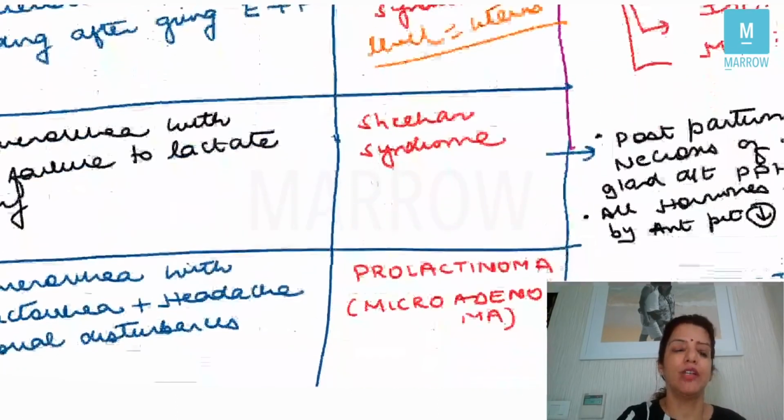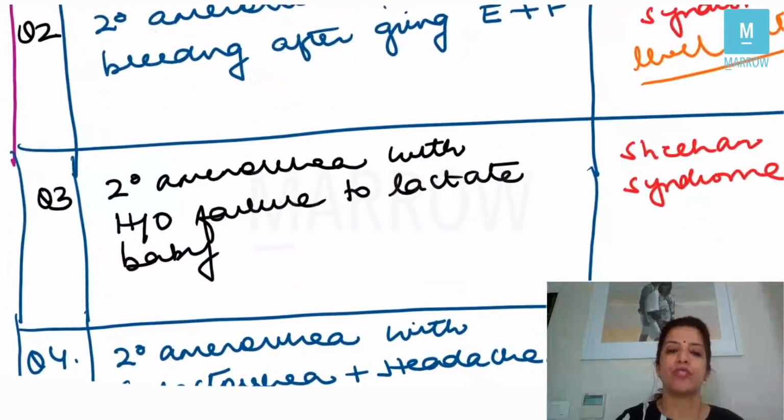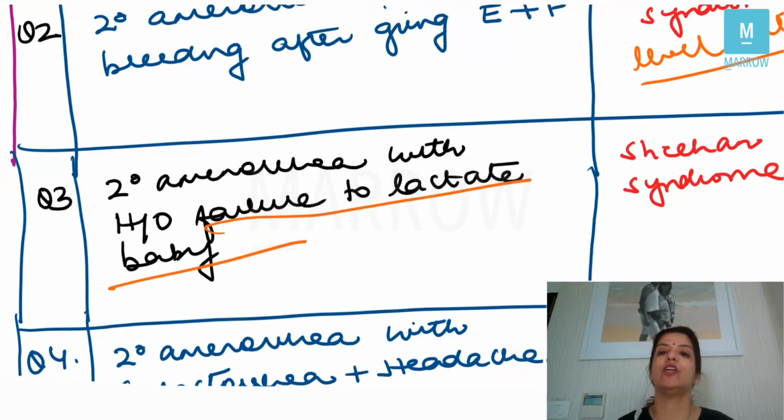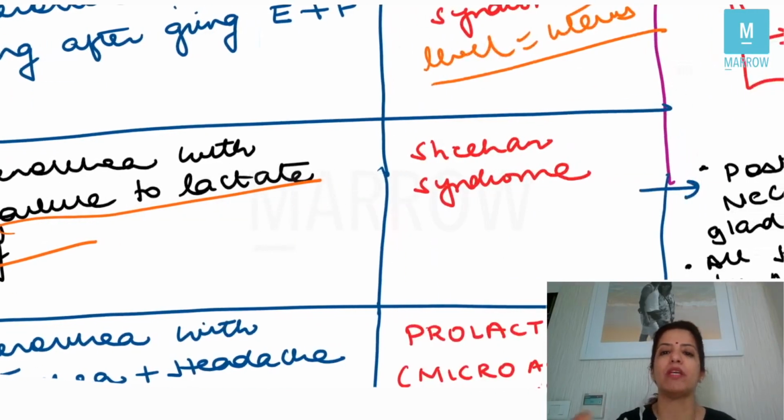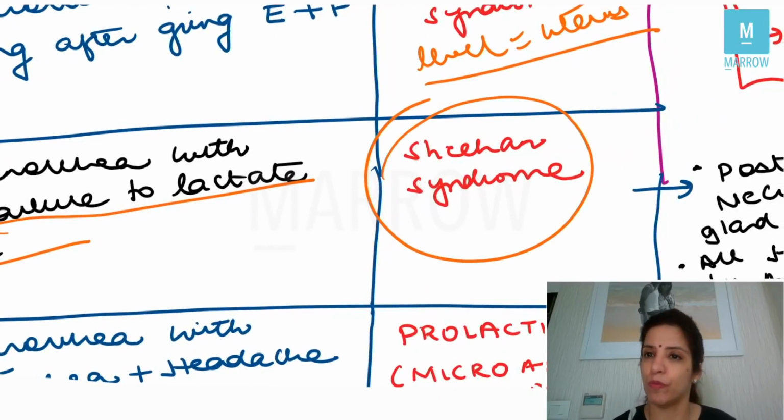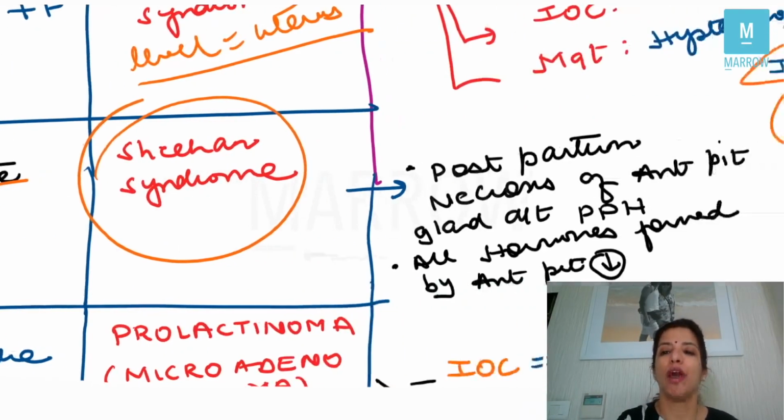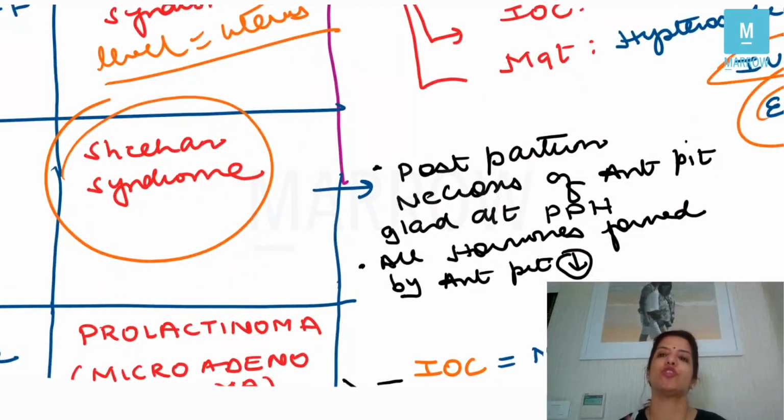Now, the third question can come as a patient of secondary amenorrhea with failure to lactate the baby. Whenever a question comes like this, with failure to lactate the baby, it has to be a case of Sheehan syndrome, right? So remember these points: a question with failure of lactation, mark it as Sheehan syndrome. Now, what happens in Sheehan syndrome? In Sheehan syndrome, there is postpartum necrosis of the anterior pituitary gland due to PPH. So after delivery, the patient had excessive bleeding and that led to necrosis of the anterior pituitary gland.